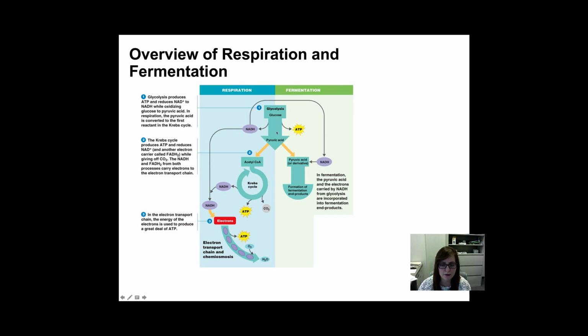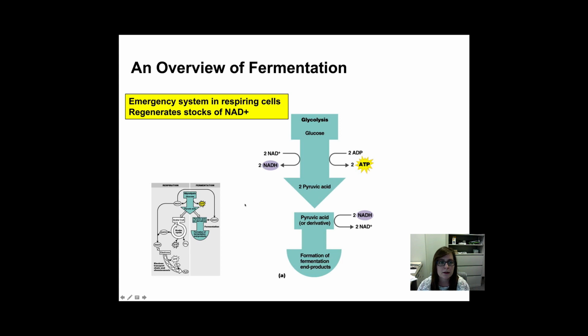Okay, so if we decide to go through fermentation, it means we don't do the citric acid cycle and we don't do the electron transport chain. So fermentation is an emergency system in respiring cells that regenerates stocks of NAD+.